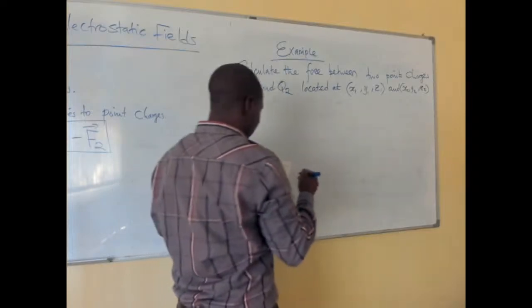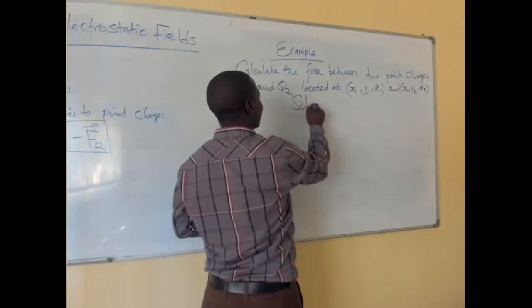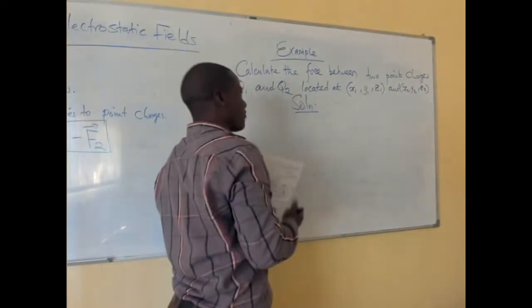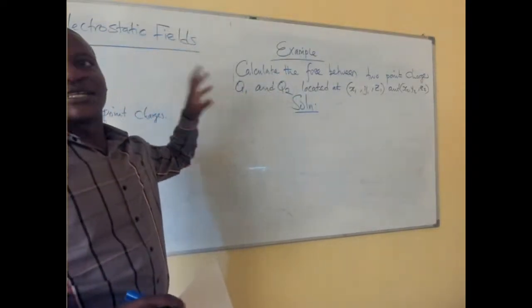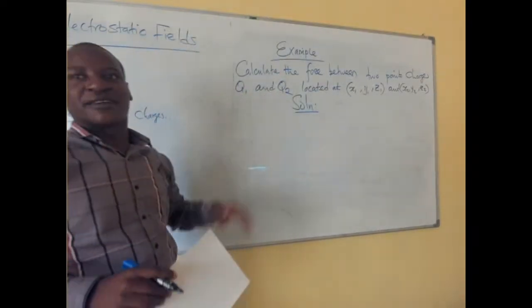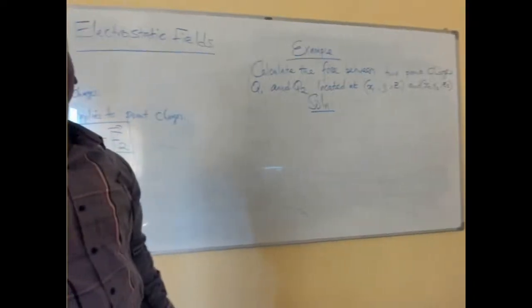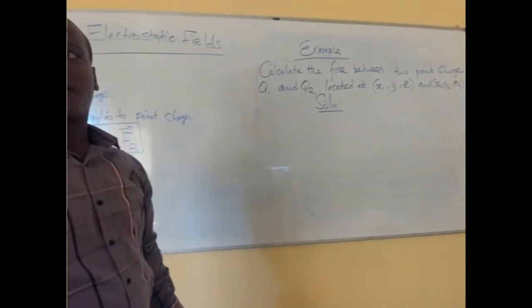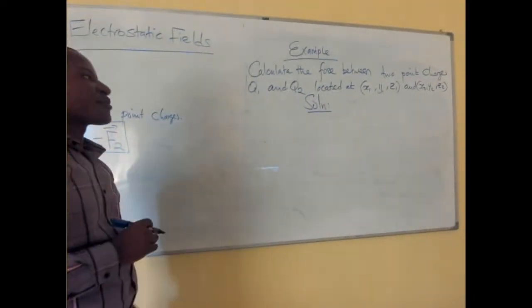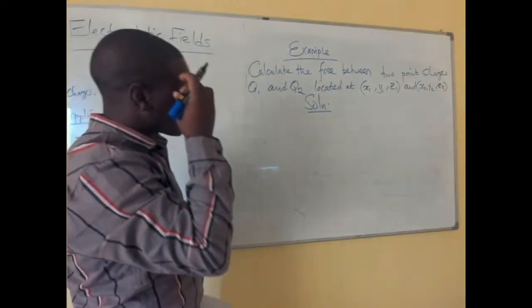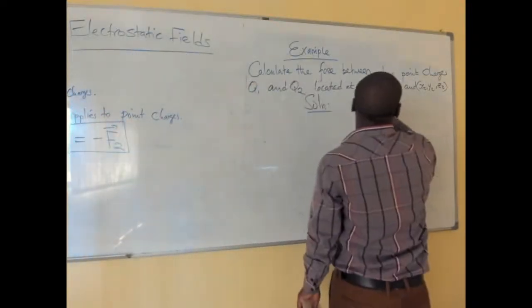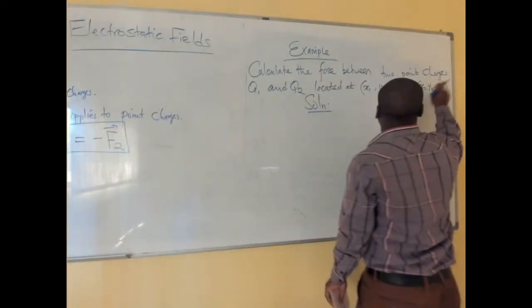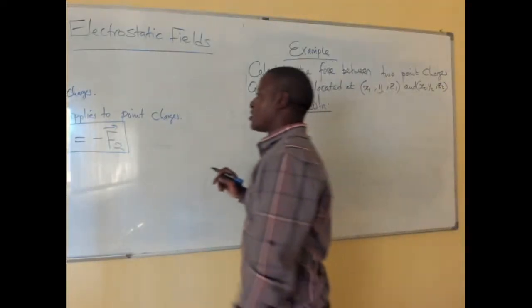Now, let's take our solution. First of all, when you are given a question like this, it's very important for you to try and sketch a diagram for the case that you've been given. Now, in this case, we have these points x1, y1, z1, and x2, y2, z2.